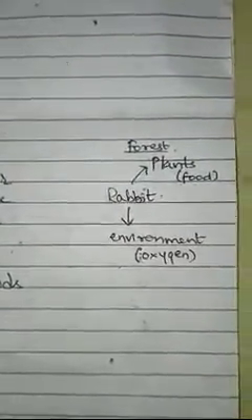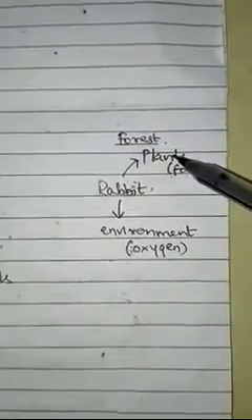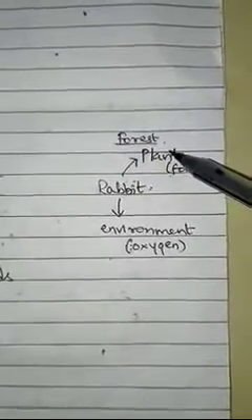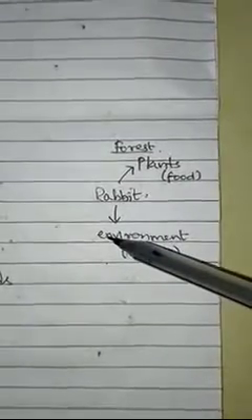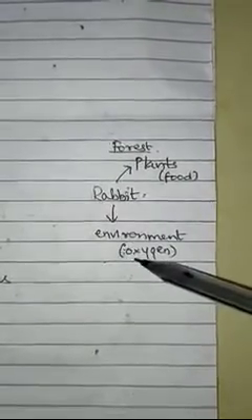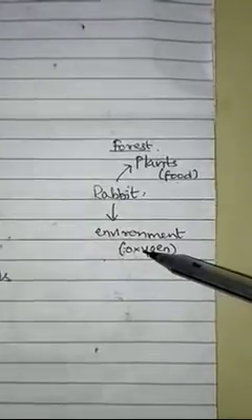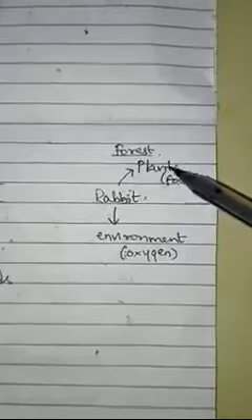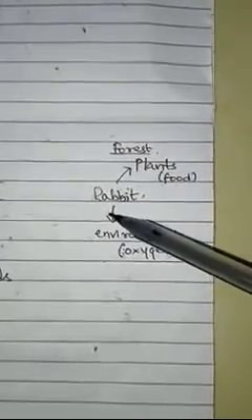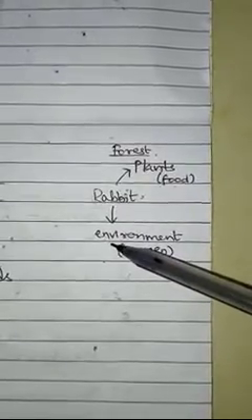This rabbit will be interacting with other living organisms, for example plants, for its food, and it will be interacting with the environment, that is air, to get the oxygen for the purpose of respiration. So the rabbit is depending upon the other living organisms and also on the environment.